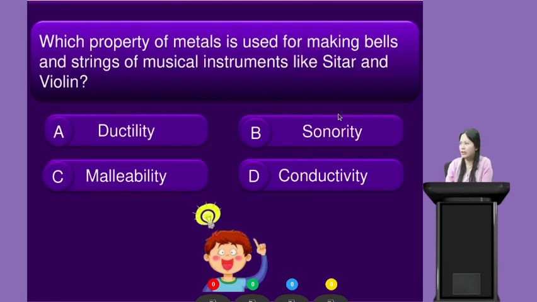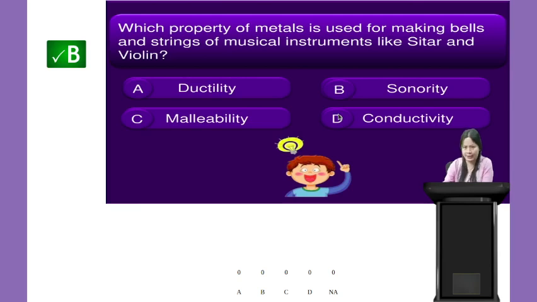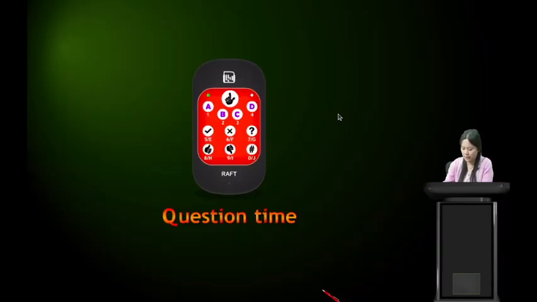Alright, students, your time is up. Now, we have seen that there is a property of metals which produces a ringing sound. Because of this property, they are used for making bells and strings of musical instruments. We have seen that this property is known as sonority. So here the correct answer is option B, that is sonority. Okay, good students.